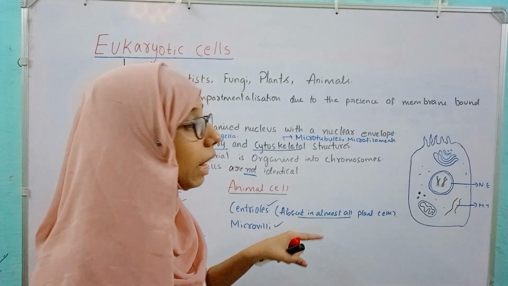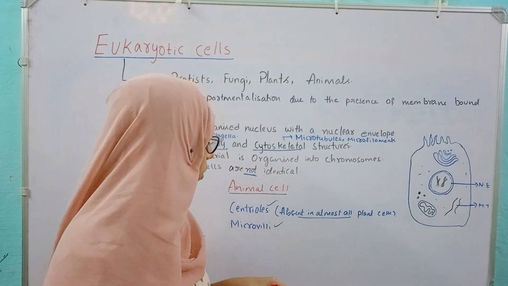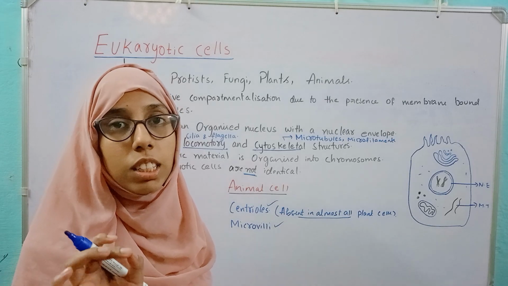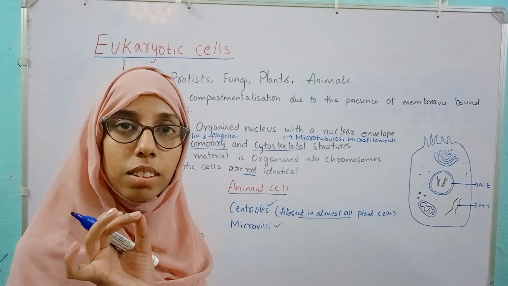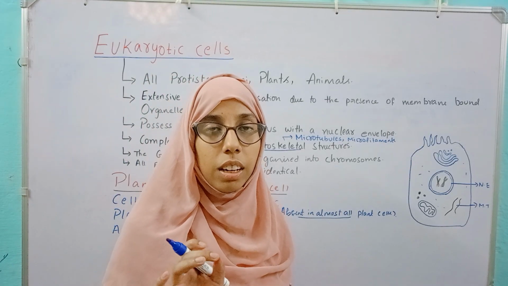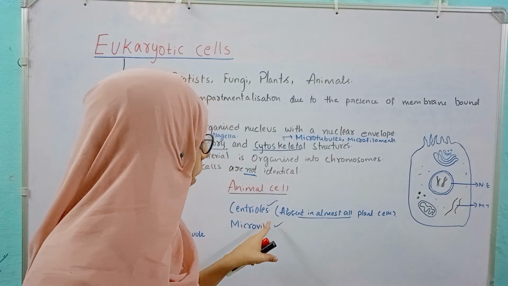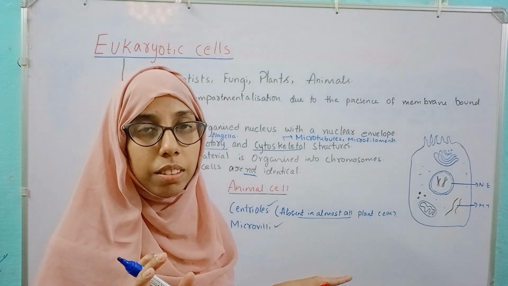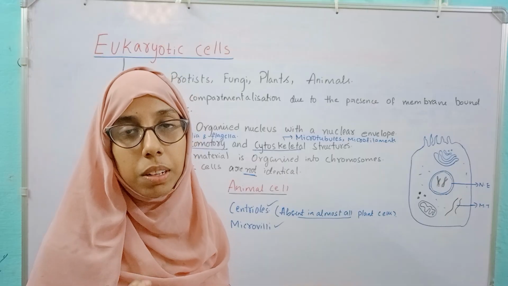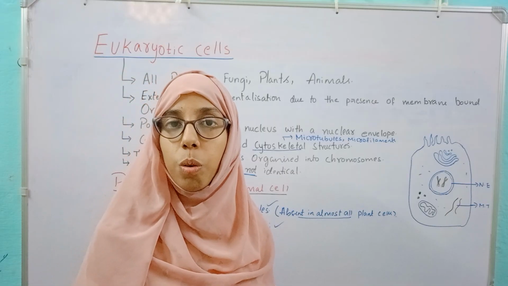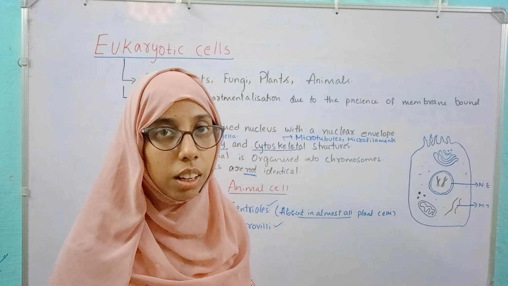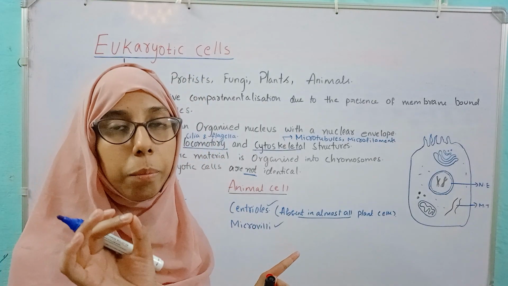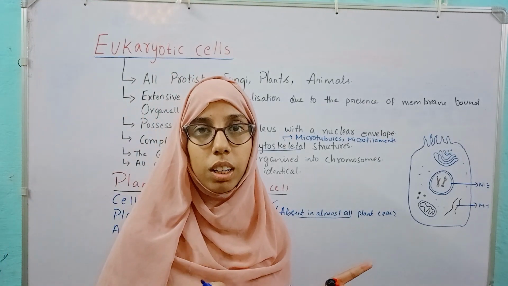In Chlamydomonas, you can see the presence of centrioles. Chlamydomonas is a plant cell, but it has centrioles. But generally we find centrioles in animal cells. In higher plants, centrioles are absent.